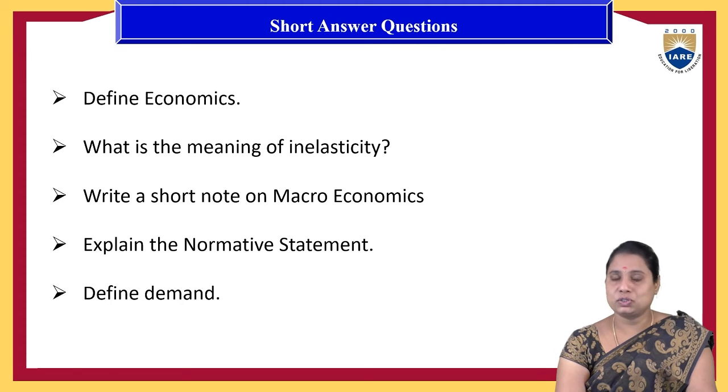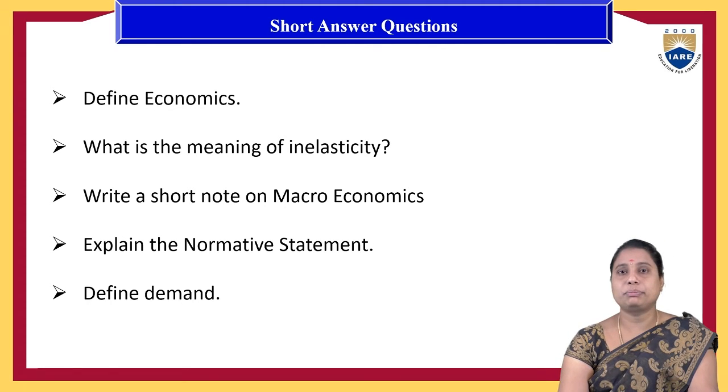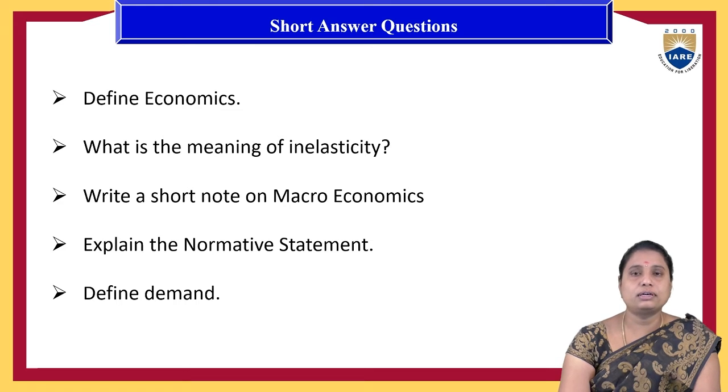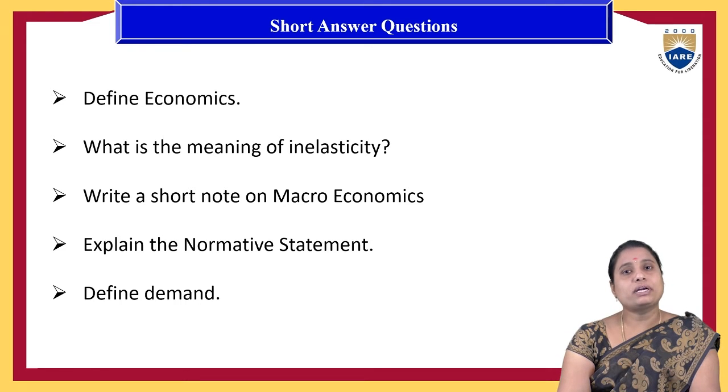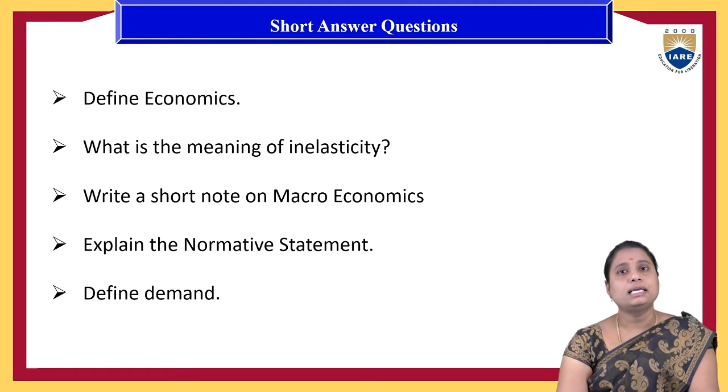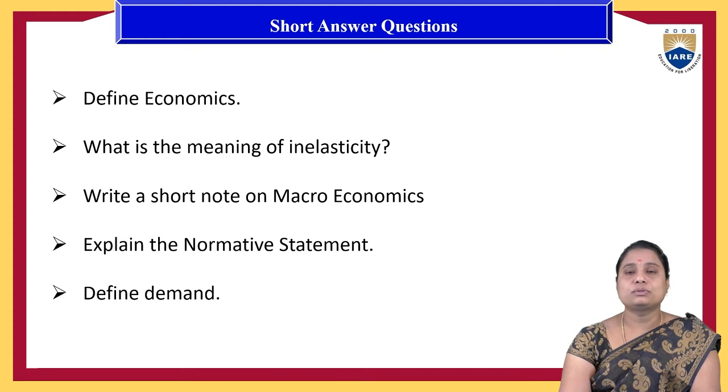then it is called inelasticity. Even if the price increases or decreases, if people are purchasing the same quantity of the goods, that phenomenon is called inelasticity of demand. So if the determinant factor's impact is there on the quantity demanded, it is called elasticity. If the determinant factor doesn't have any impact on the quantity demanded of a product, it is called inelasticity. You can explain with an example of price with quantity demanded, and you can show a graphical representation of the inelasticity of demand.